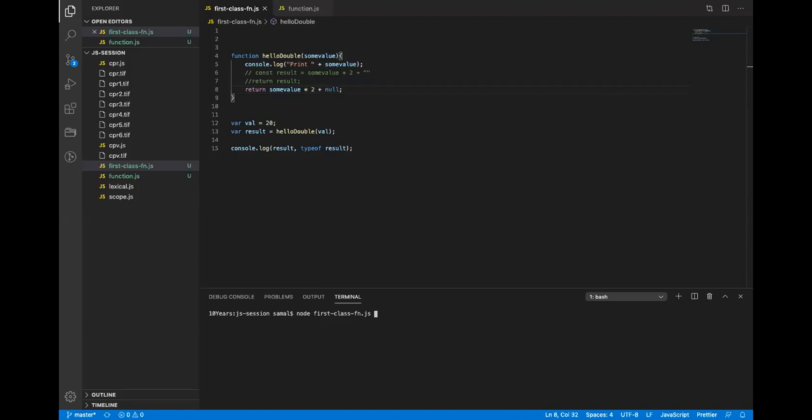What is the arithmetic of null? 0, right? So it will return 40 itself. If I do undefined, not 40. Undefined plus anything is NaN, right? And NaN is a special type of number in JavaScript.